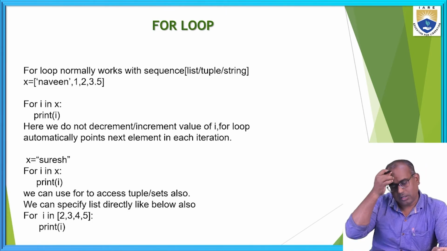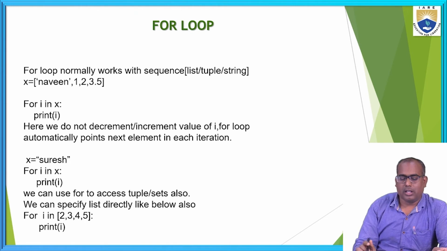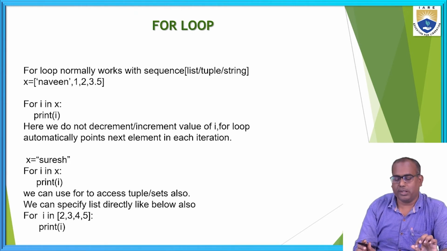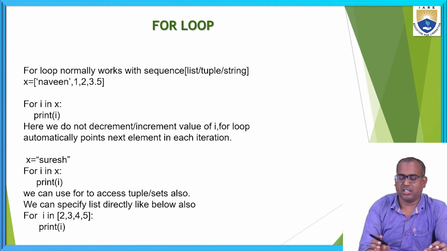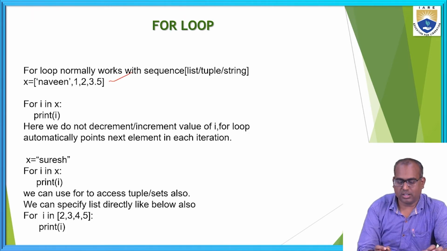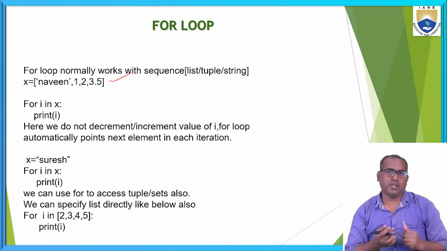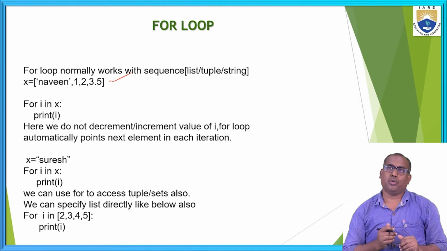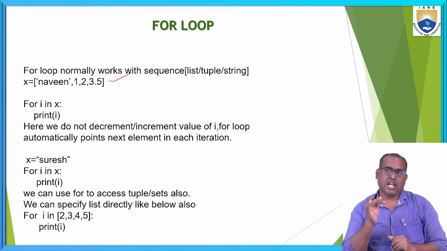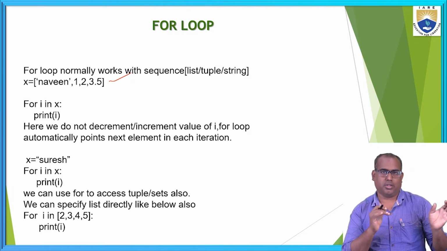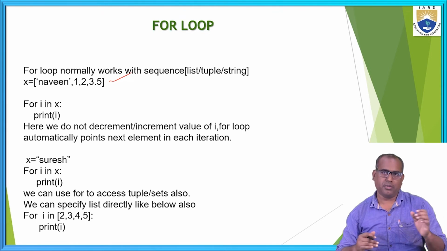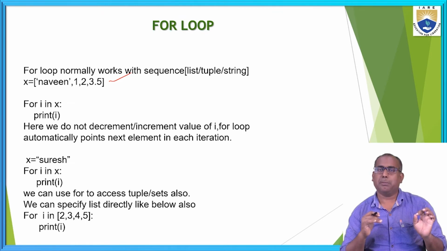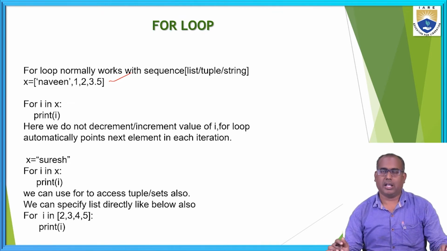Here, normally the for loop is used to access the sequence of elements. This is a simple for loop. Here you can observe one thing. In while loop we have to initialize the I value as 0, and each time after accessing one element we have to increment the I value.